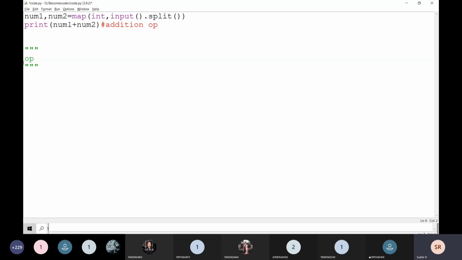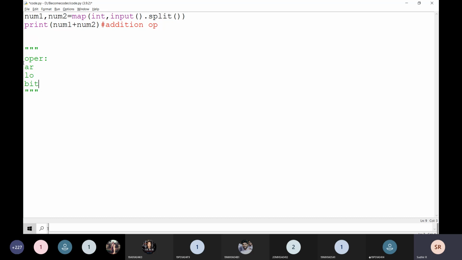Can anyone tell me what the different types of operators are in any programming language, not in Python? Arithmetic, logical, bitwise, relational, conditional. Unary operator.